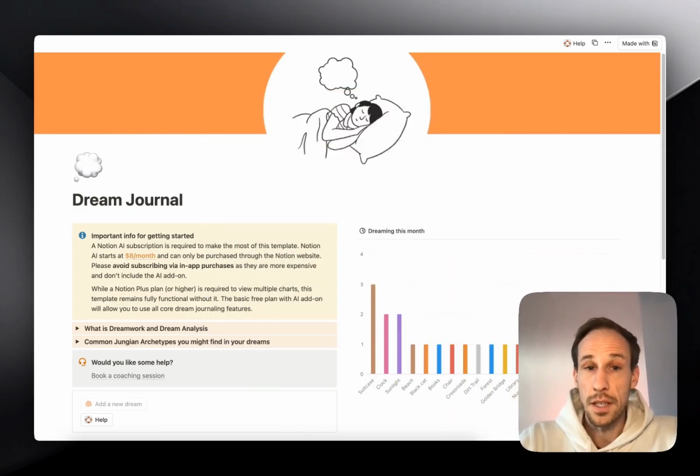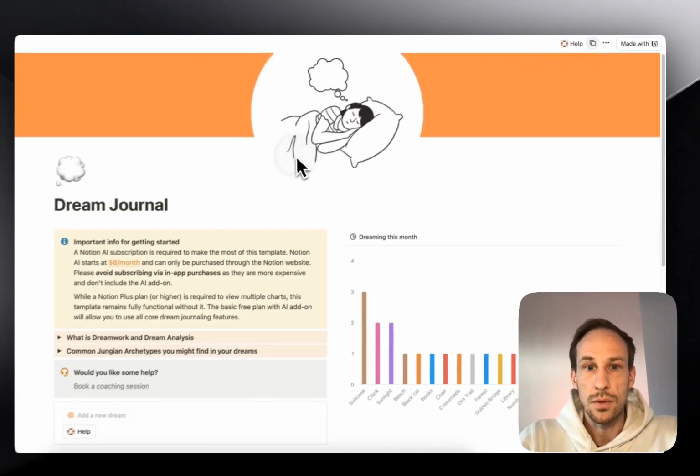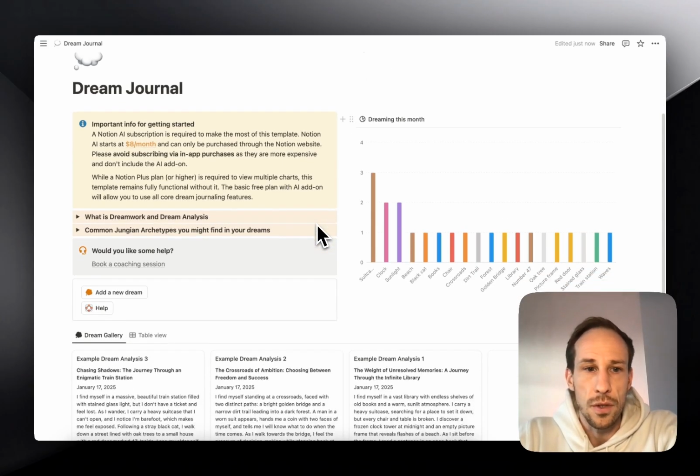Okay, so the first thing you want to do after you purchase the template is to press that button, and it will duplicate the template into your own Notion workspace. Okay, with that out of the way, let me give you a tour.